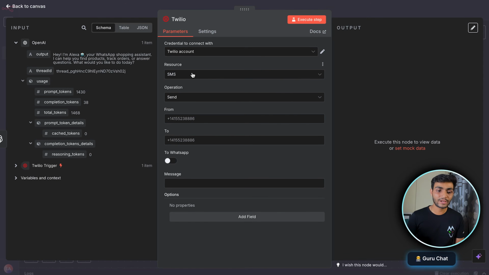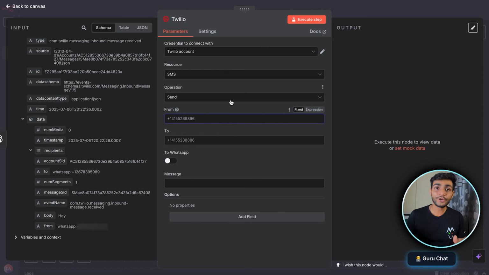So now the resource will be SMS. Operation will be send. So now we need to fill the from and to. So from means the number which we have in our Twilio, and to means to our number. Okay. So on the left hand side, you will be seeing the to and from over there. So it's kind of an interchange over there.